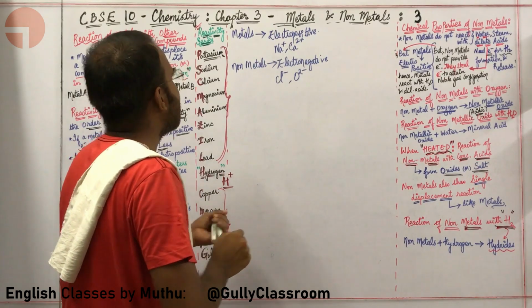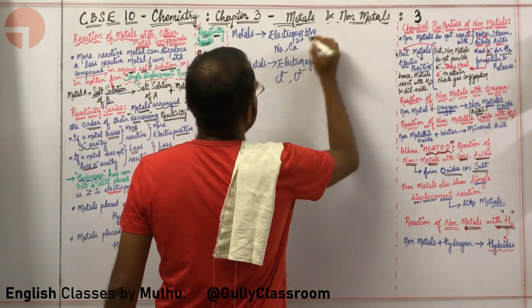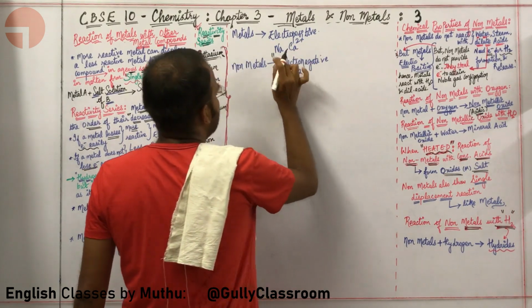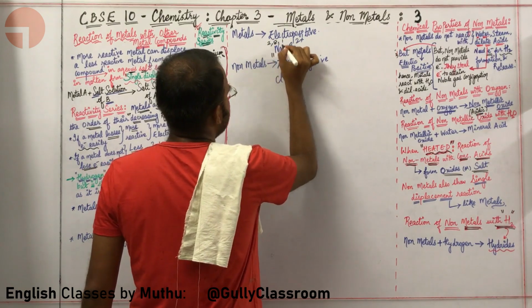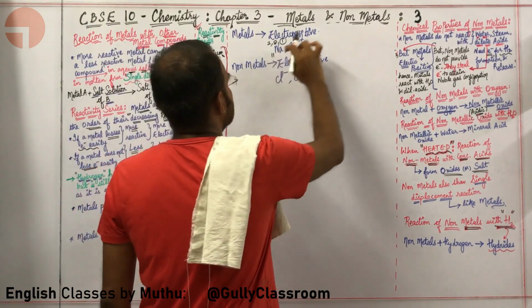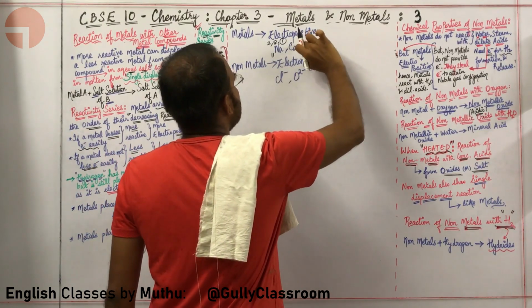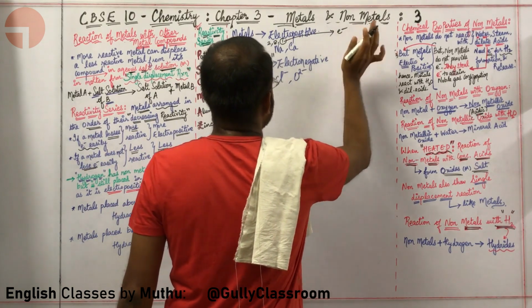So what is happening over here? Just like I told you a couple of seconds ago, sodium has atomic number 11. Its electronic configuration is 2, 8, 1. This one electron is easily kicked outside by the sodium in order to attain noble gas configuration. So sodium is sending electrons outside.